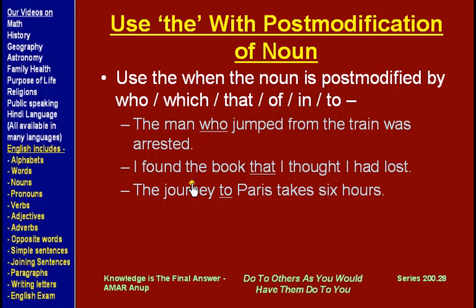Same way, I found the book that I thought I had lost. So "that" comes after "book", so we will use "the". Similarly, the journey to Paris. So if we have who, which, that, of, in or to modifying a noun, then we use "the". So the journey to Paris takes 6 hours. The last few are examples of uncommon places which do not fall under any rule.